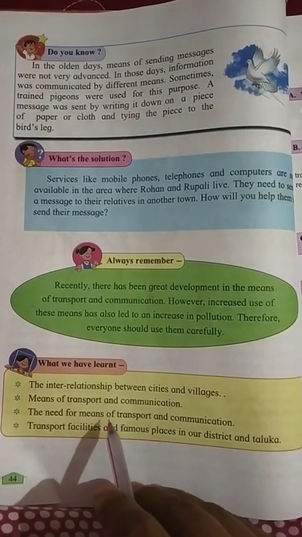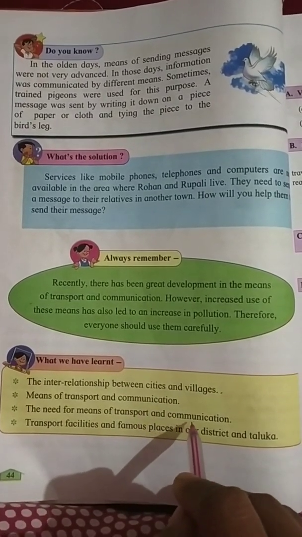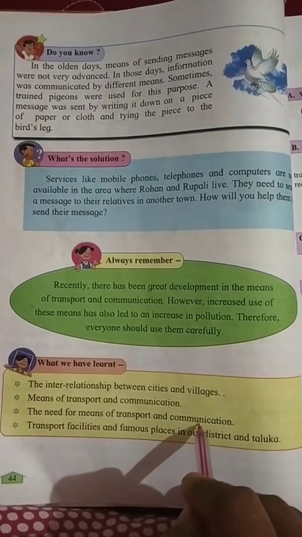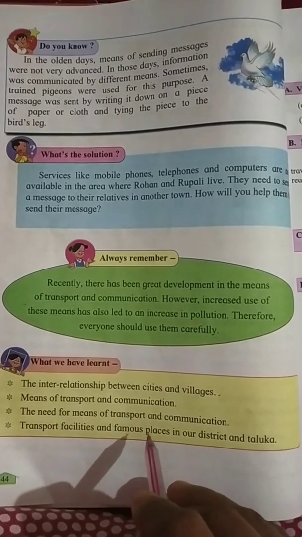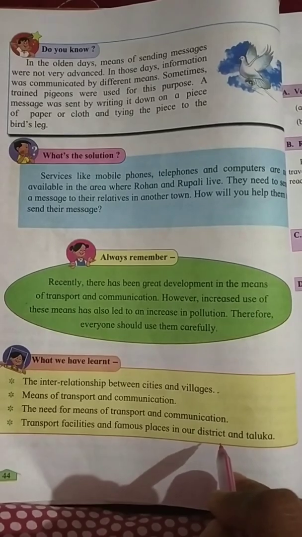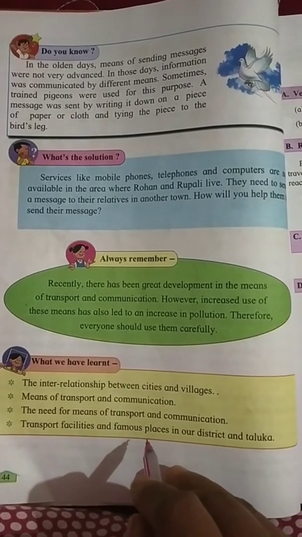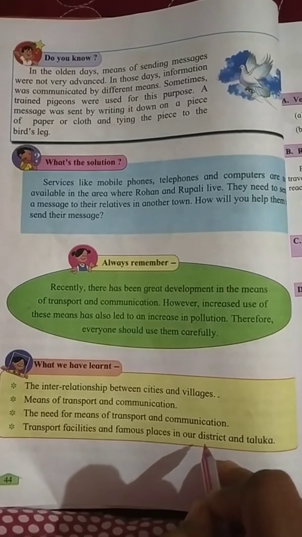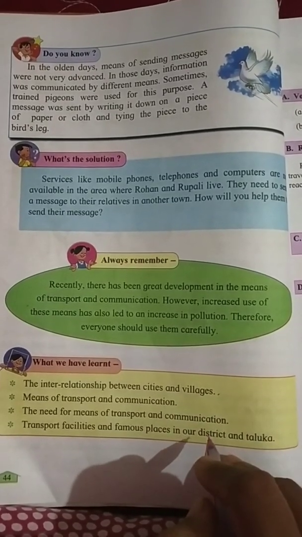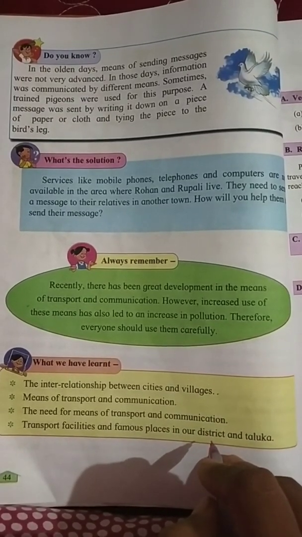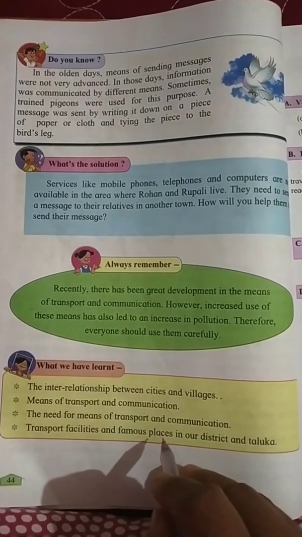The need for means of transport and communication. Why do we need these things? Transport facilities and famous places in our district and taluka. In the previous video we saw which are the famous places in our Nasik district and which things are there in the Nasik district. So this lesson is very easy.